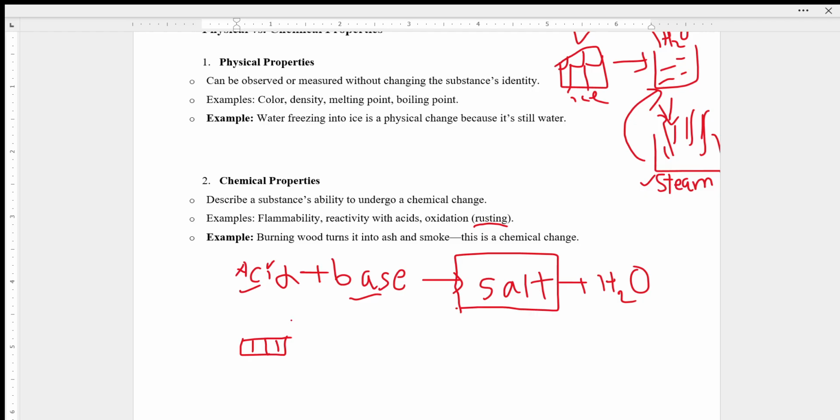And another example would be burning wood. If you burn wood, it will turn into ashes and smoke, and that change is permanent and it's a chemical change. So these are the differences between physical and chemical properties.